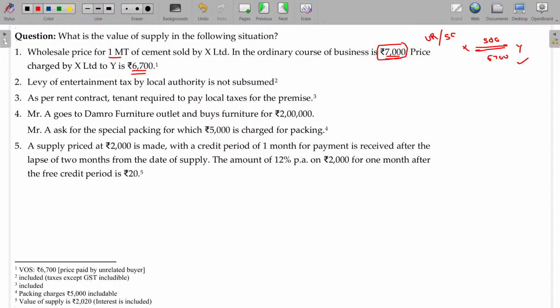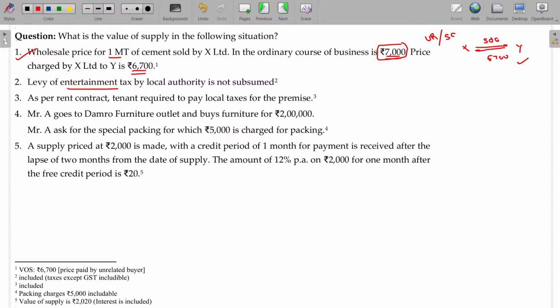So 7,000 is the market price. It doesn't matter, for trade negotiation there will be changes in the price. Somebody may ask for a discount, and because of the long-term nature of the transaction, of course the transaction value may be lesser than the market value, not because of the relationship. Then of course it can be considered as 6,700 only.